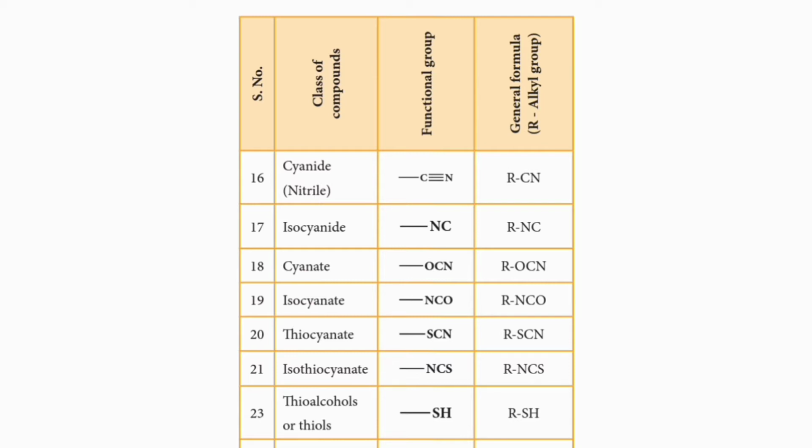The 21st class of organic compound is isothiocyanate. It is an isoform of thiocyanate, isothiocyanate. What is the functional group? Bond NCS. The general formula for isothiocyanate is RNCS.